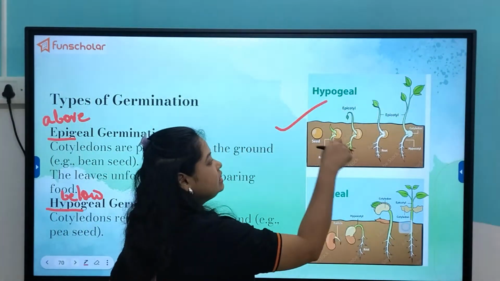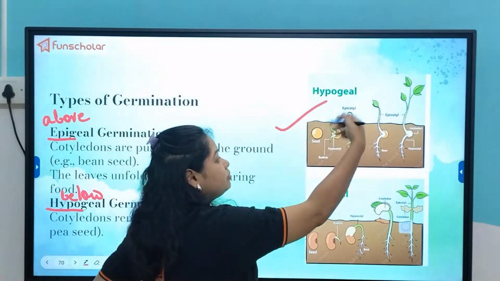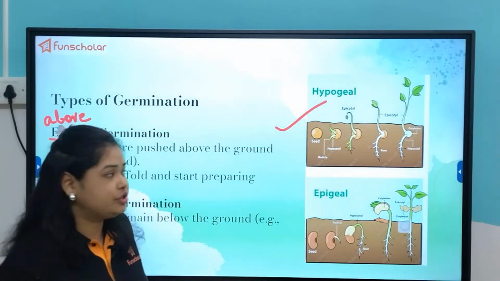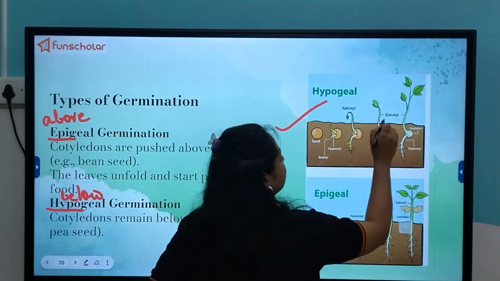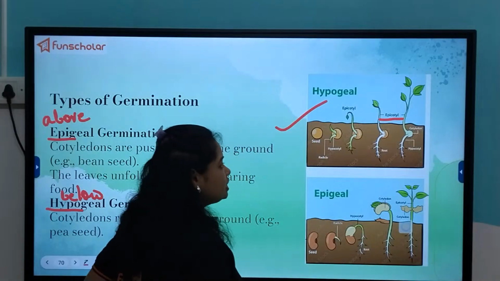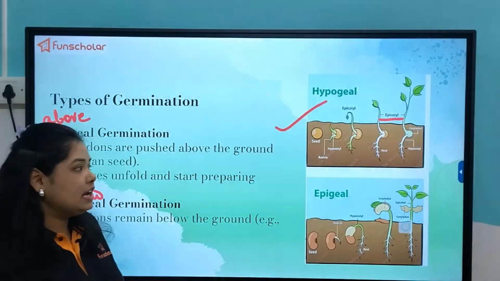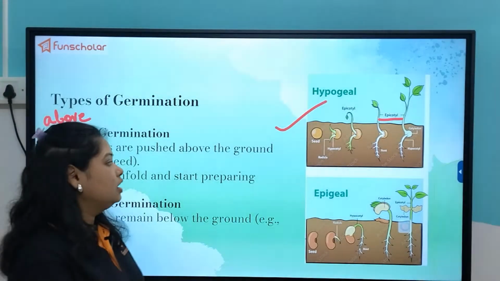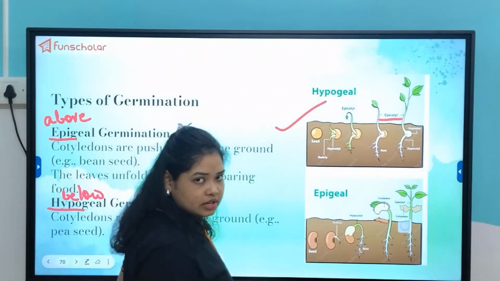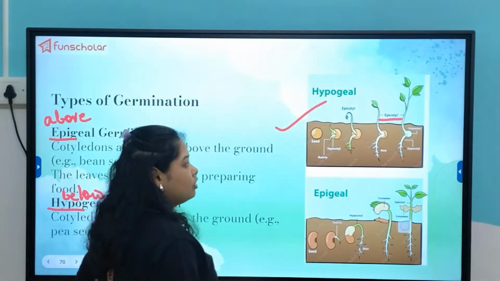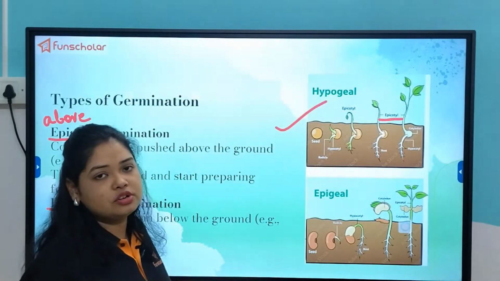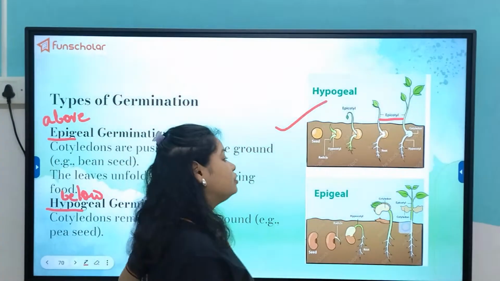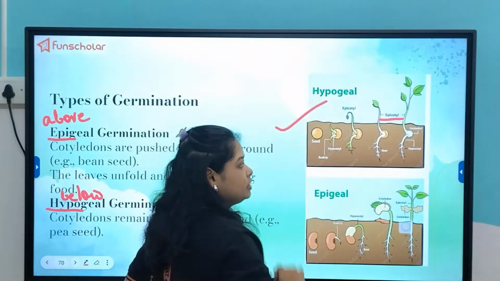You can only see the epicotyl, or the plumule which has grown into the young shoot, known as epicotyl. That is the portion that you can see above the ground, and you cannot see any other structure apart from it. The root structure will remain under the soil only. That is always very evident because they absorb the water and minerals from the soil, but the cotyledons also remain below the level of the soil.